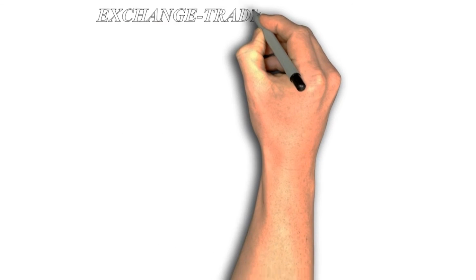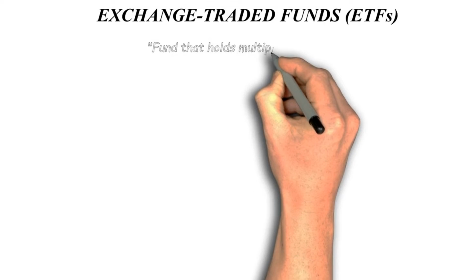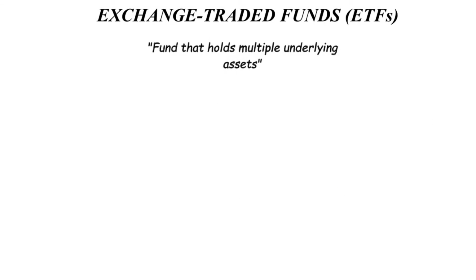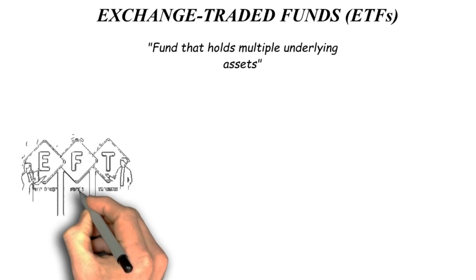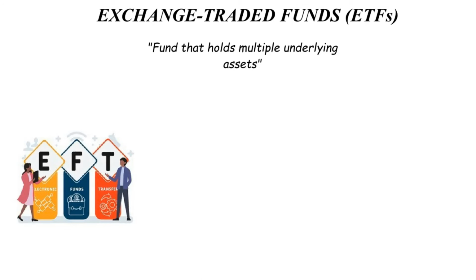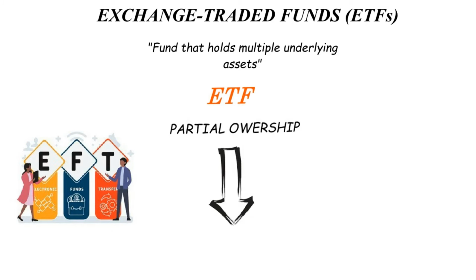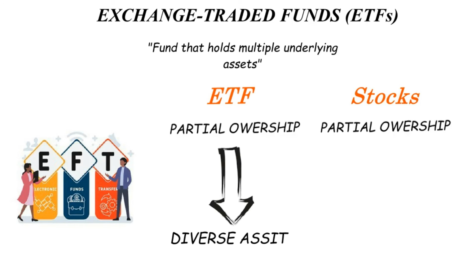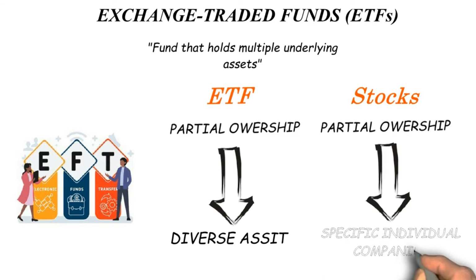Exchange-traded funds, ETFs. An ETF is a type of fund that holds multiple underlying assets, rather than only one like a stock does. As an investor, you may purchase and sell ETF shares in the same way as you would stocks. However, purchasing an ETF offers you partial ownership of a fund of diverse assets, whereas purchasing stocks gives you partial ownership of specific individual companies.